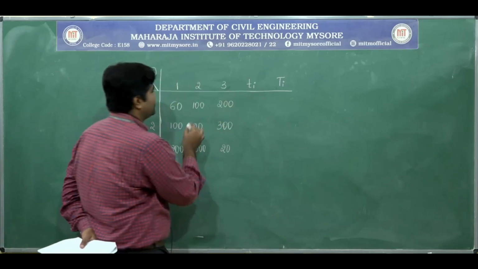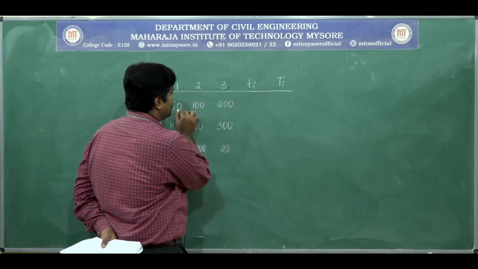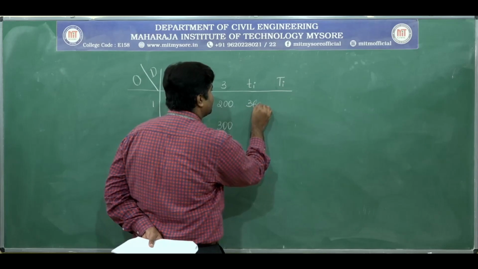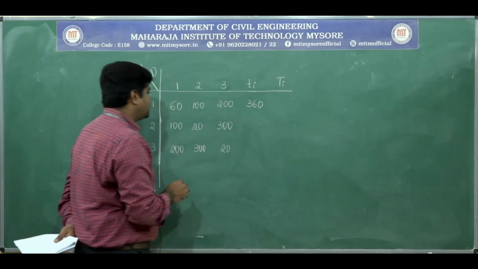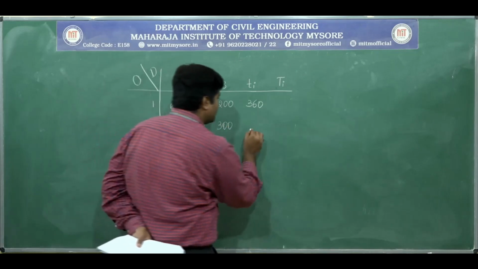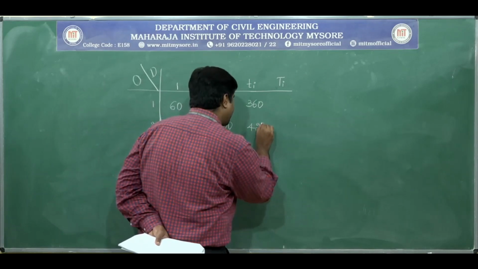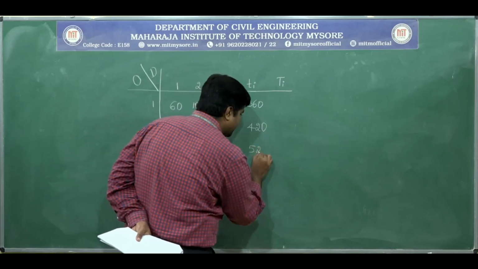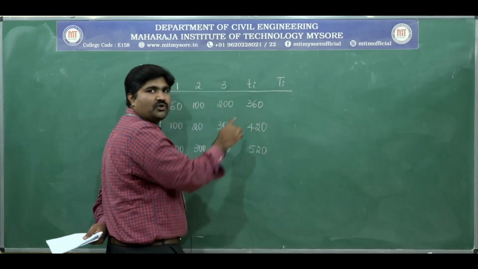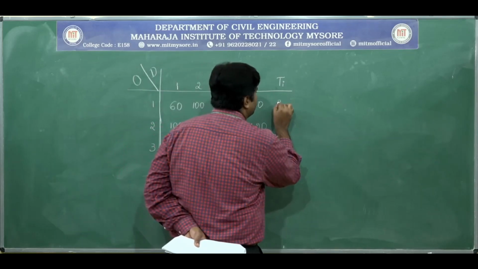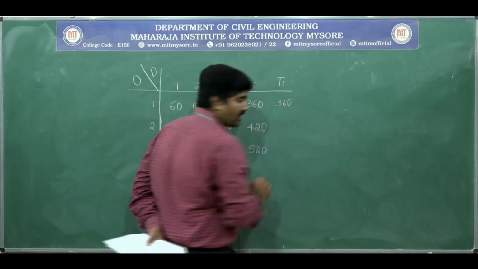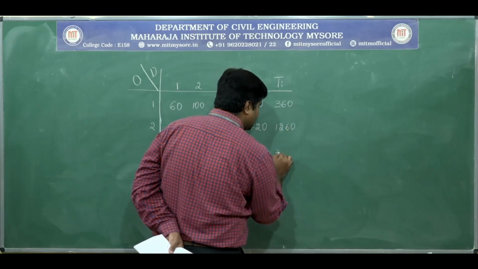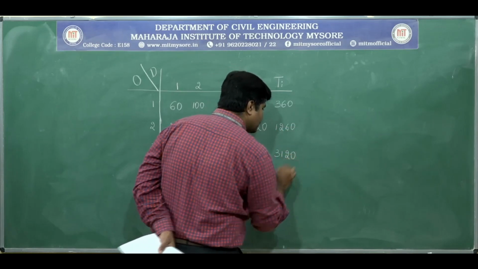These are the present numbers of trips. You add this, total of this row is 360. Next, total of this row we get 420. Next, 520. The future total trips are given: for zone 1 it is 360, for zone 2 it is 1260, for zone 3 it is 3120.